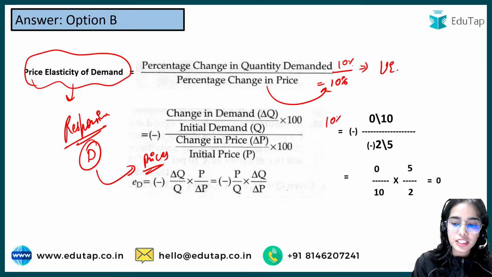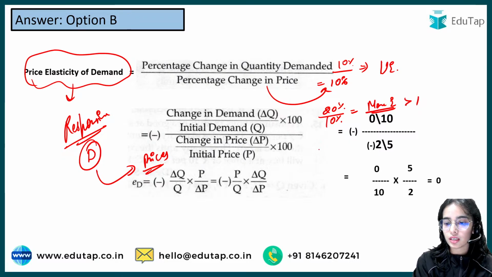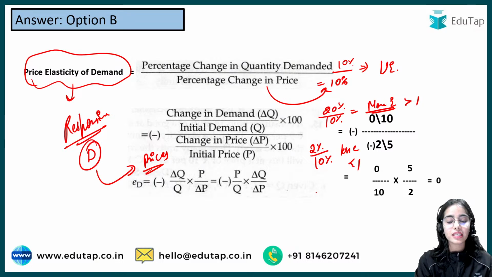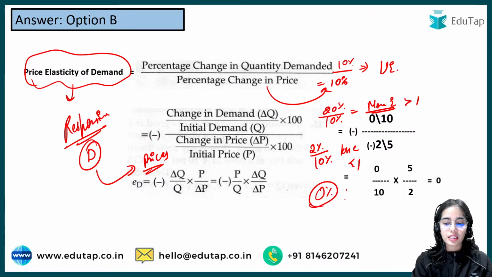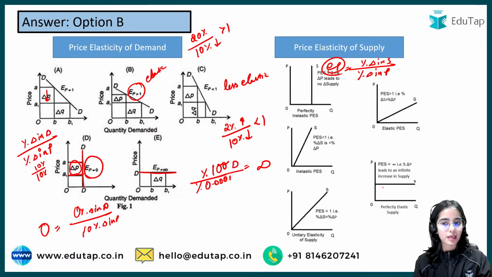If price is changing by 10% and demand is changing by 20%, this is more elastic demand, that is greater than 1. If price is changing by 10% and the demand is changing by 2%, this is less elastic demand, as it is less than 1. If price is changing by 10% and demand is not changing at all, that is perfectly inelastic demand. So that is the complete idea.